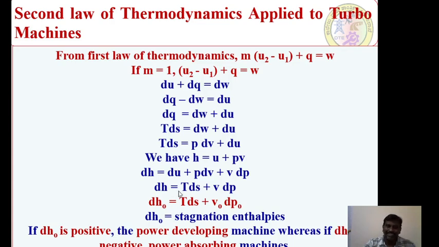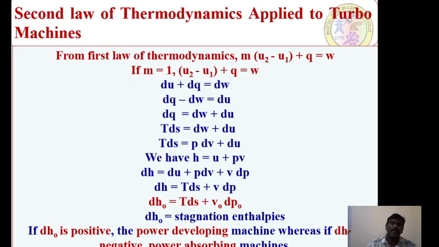So if you consider this with respect to the overall temperature, that means the overall system, that is the stagnation system, dh naught is equal to T into ds plus v naught into dp naught. Therefore, dh naught is nothing but the stagnation enthalpy. If dh naught is positive, it is a power developing machine, whereas if dh naught is negative, it is a power absorbing machine.